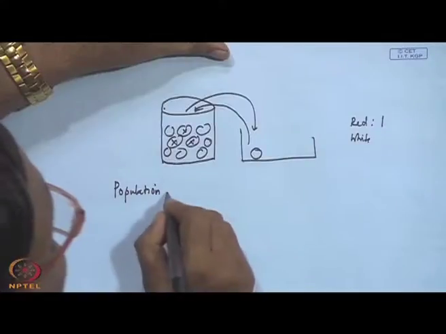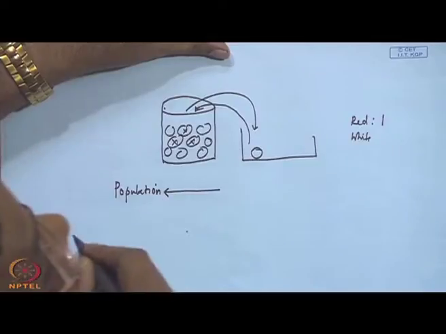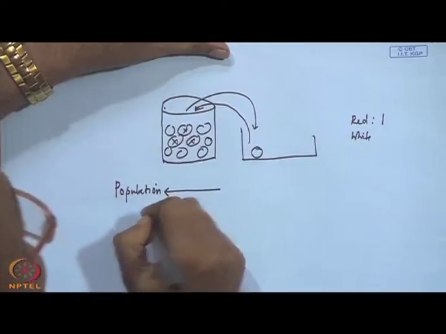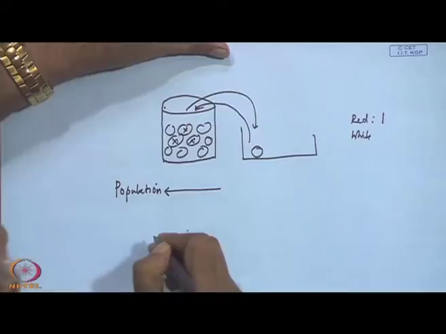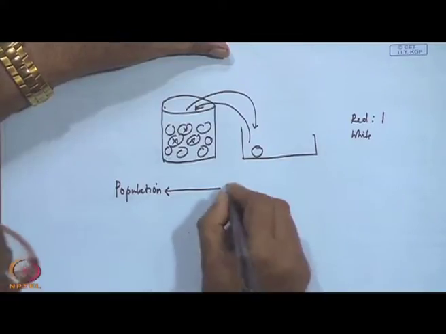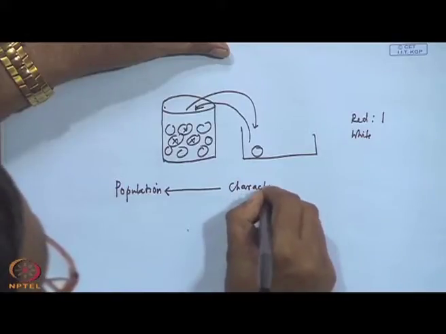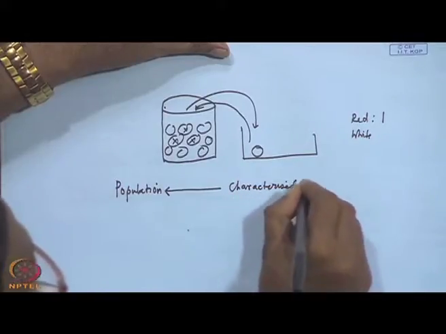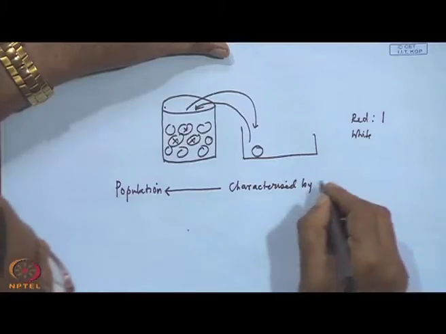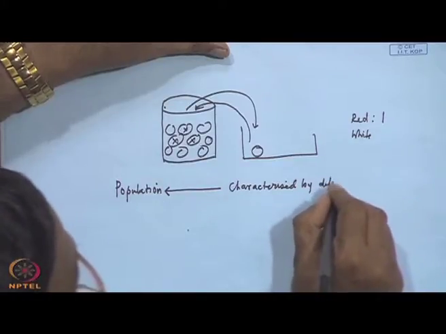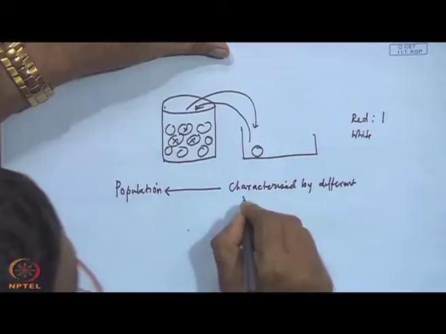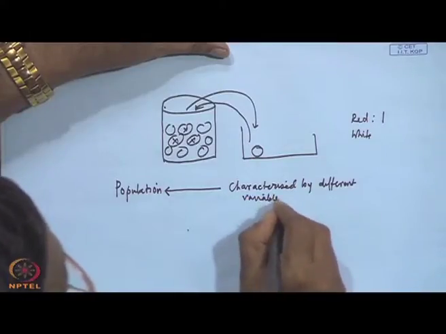Population behavior, if you measure, you require to know what are the variables that are governing the population, in the sense characterizing the population. So, population is characterized by different variables applicable to the population.